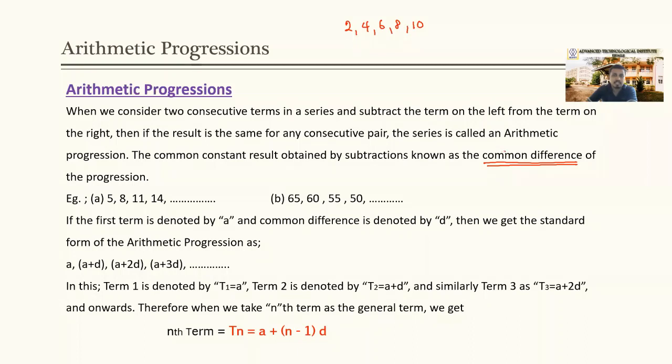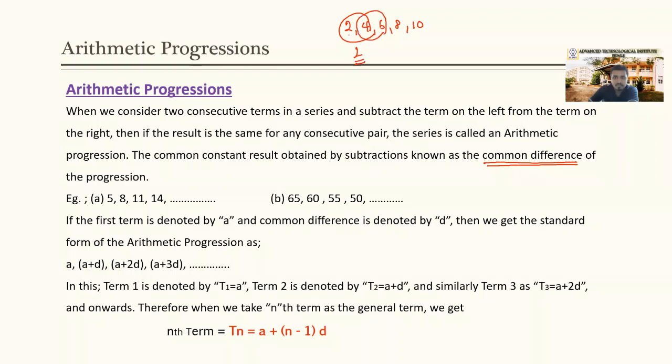There should be a common difference in an arithmetic progression. What do you mean by a common difference? If we take two successive terms and subtract the term on the left from the term on the right, what do we get? 4 minus 2, that is 2. Right?